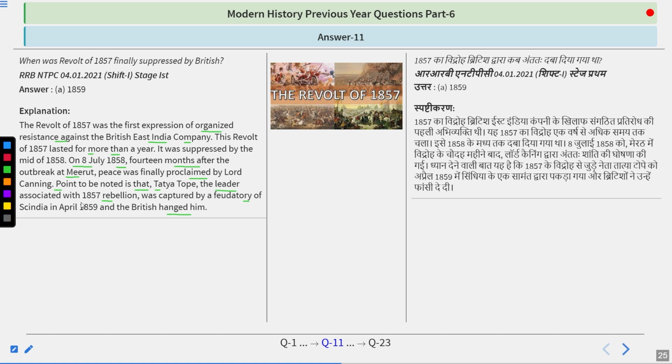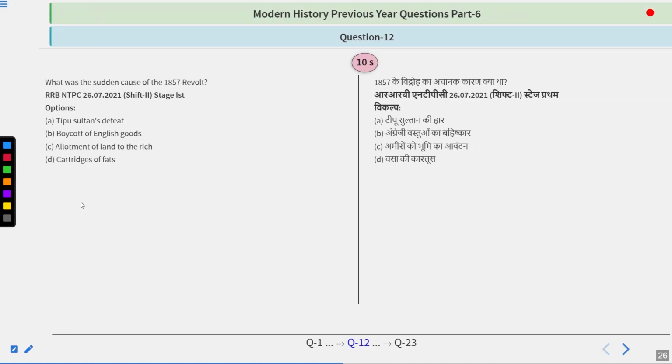So do remember, when was the revolt of 1857 finally suppressed by the British? It was in 1859. After this, the Government of India Act, which had already come in 1858, was enacted. Lord Canning became the first Viceroy of India. The Queen of Britain, Queen Victoria, became the Empress of India. And after all this, the British Empire was started in India, the Mughal Empire ended, and the different types of regional kings were also ended.